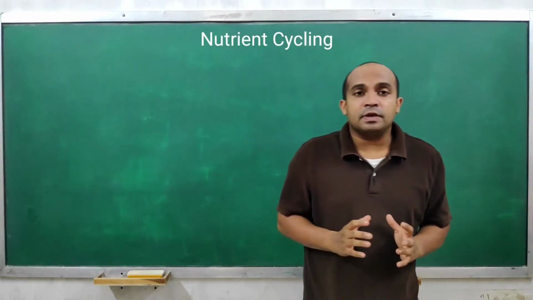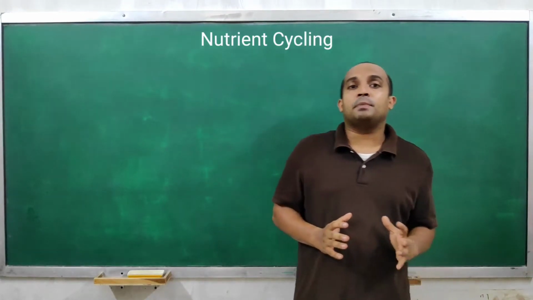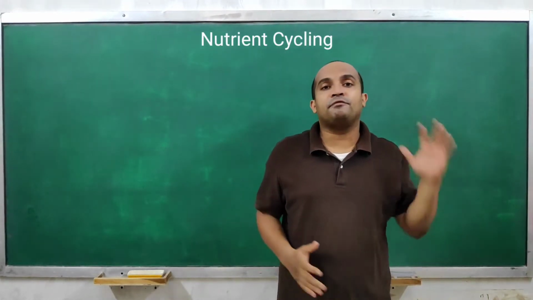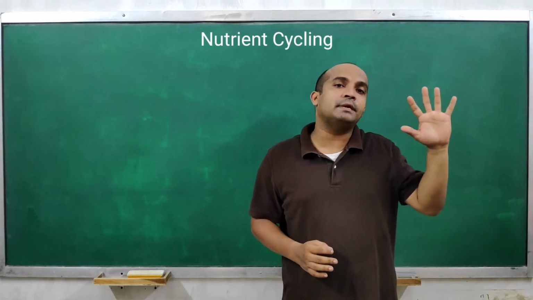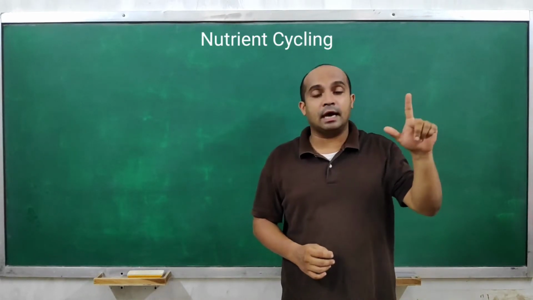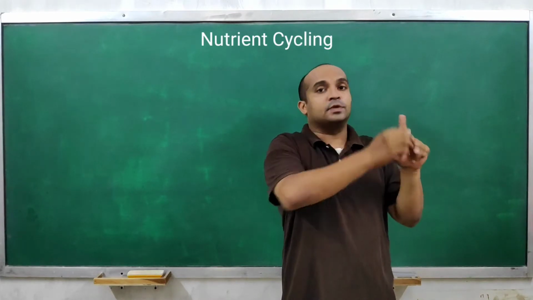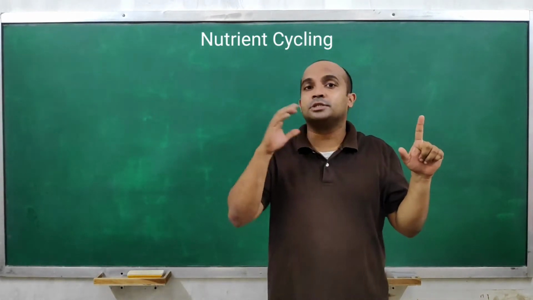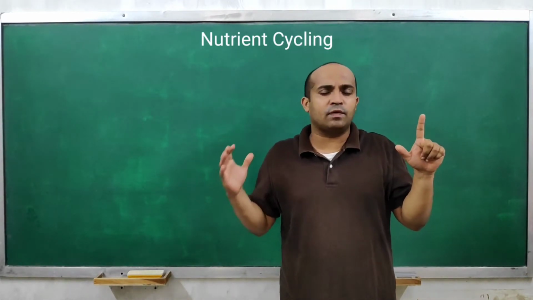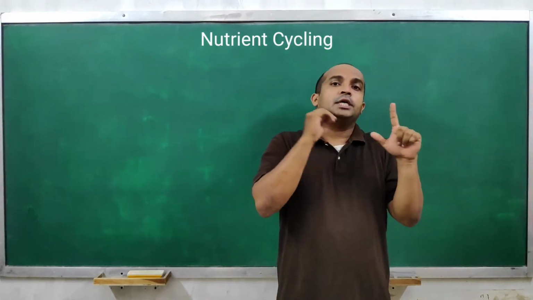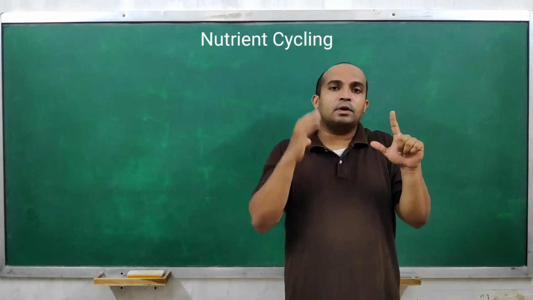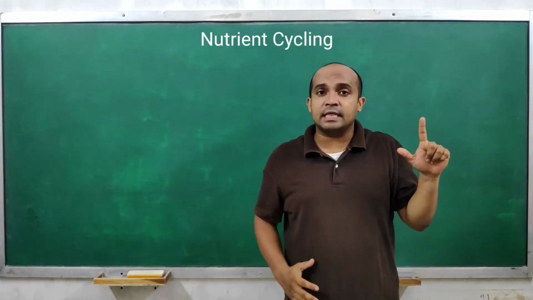In Indian philosophy, we say that living organisms are made up of 5 elements. Today we are going to talk about 2 of these 5 elements, and they are air and earth. When we say earth, it means soil, rocks, etc. What is present as the part of earth's crust. Understood?